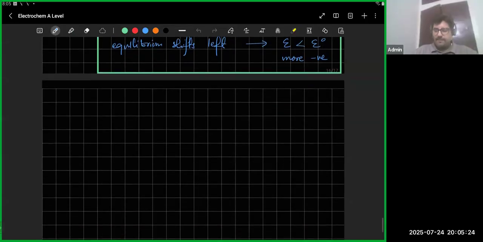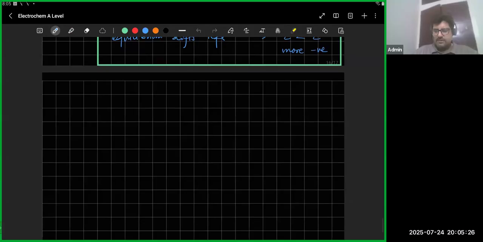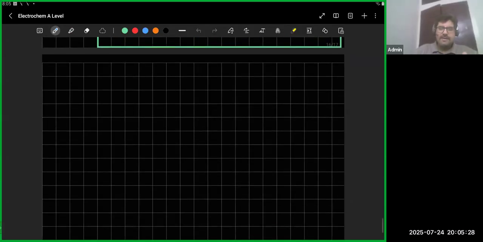अच्छा, सो अगेन वही चीज है, we're just going to start and finish the rest of it, ठीक है, which is that remember higher potential gains electrons, remember higher E naught, ठीक है, whoever has the high E naught gains electrons, and whoever has the lower E naught, it loses electrons, ठीक है.